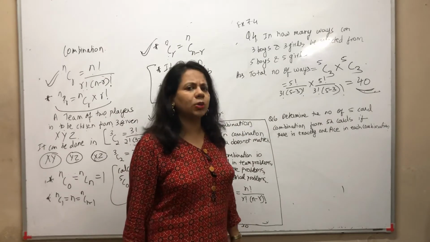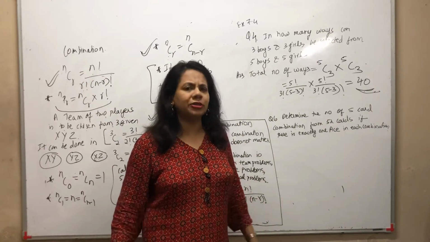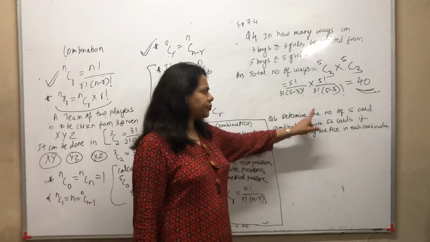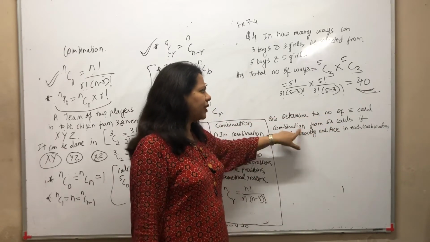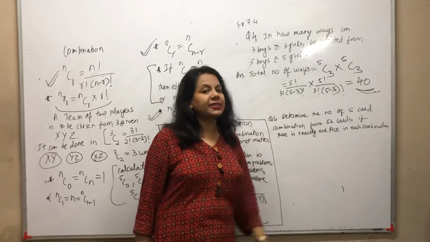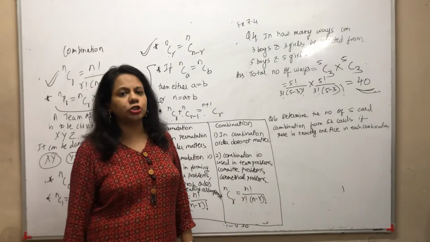Let's take up another question on cards. Now cards is something very important. There could be different types of questions on cards. I'll just take that up. Determine the number of 5 card combinations from 52 cards if there is exactly one ace in each combination.